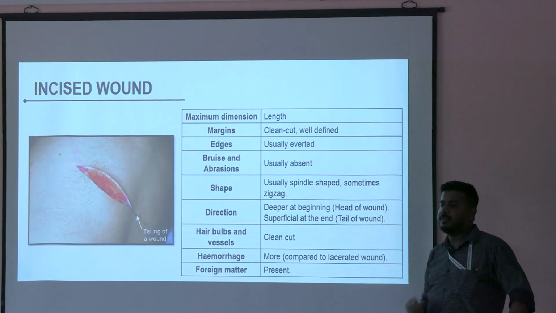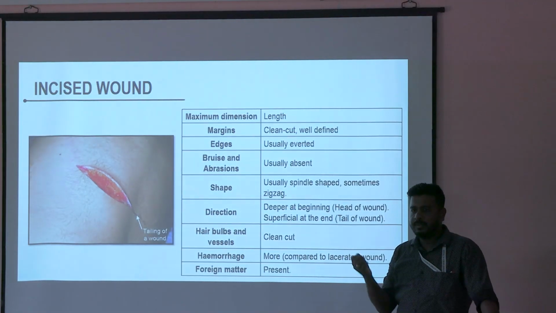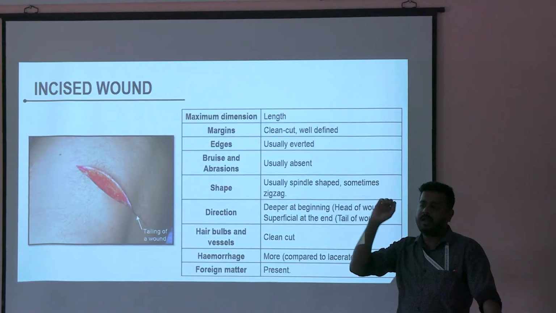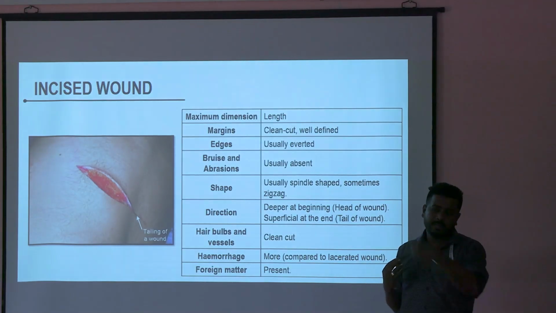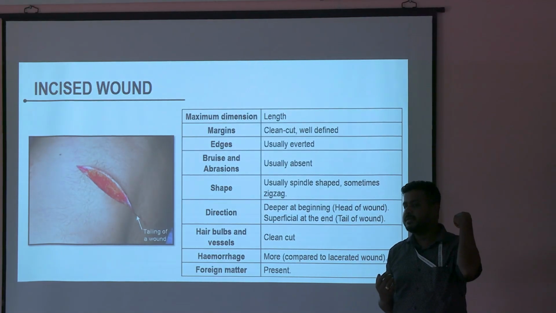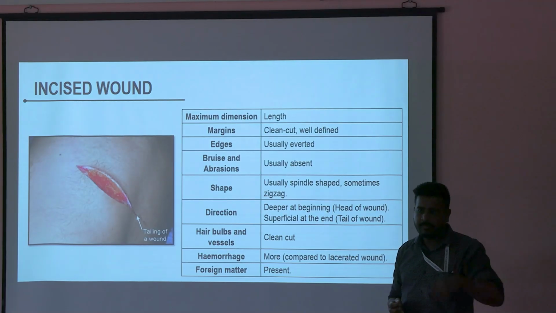If I want to commit suicide by cutting my throat, I take a knife and I will cut my throat. I am a right-handed person. Where will be the tailing? Right side. If I am left-handed, this side. Now, if I am right-handed and the tailing is still on the left-hand side, then there is some problem.